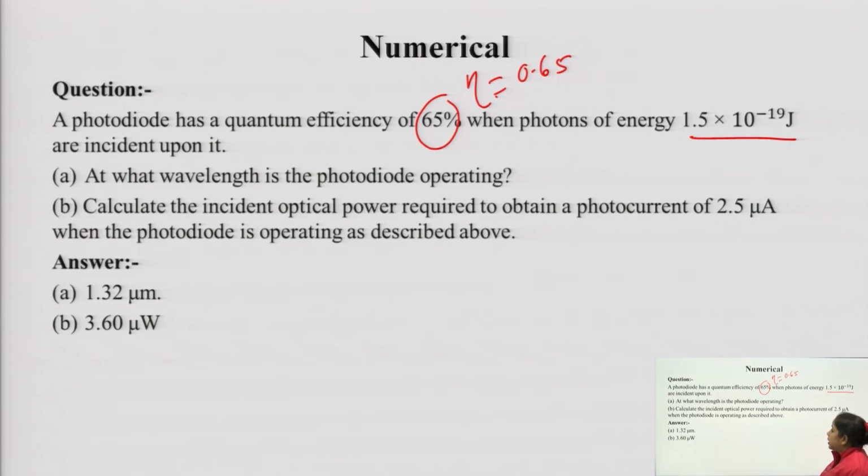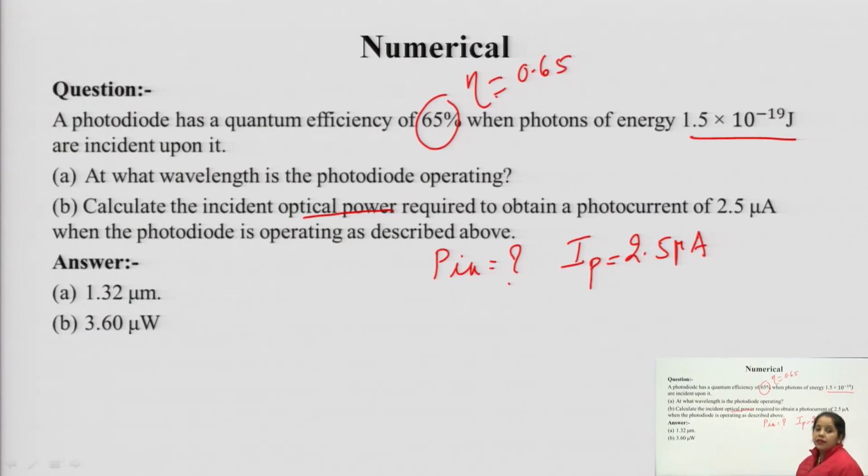That means in this particular case, you have to calculate the incident optical power, that means you have to calculate the Pin, required to obtain photocurrent Ip, given as 2.5 microampere. So when these two are given, this you have to calculate.